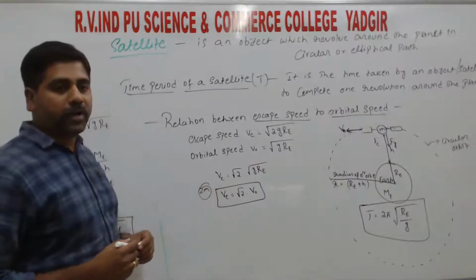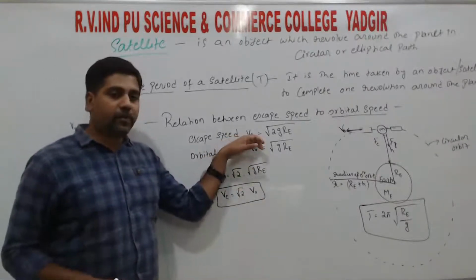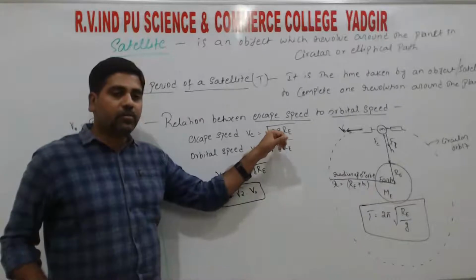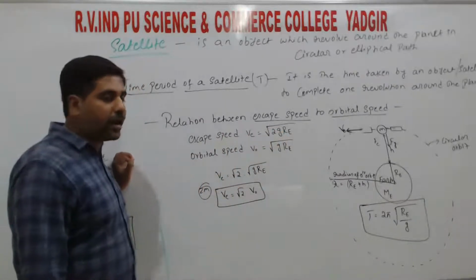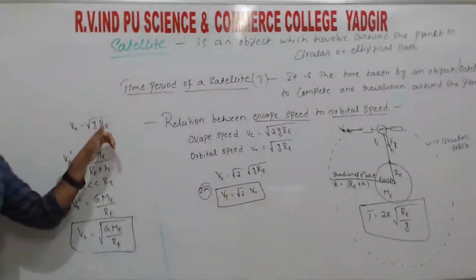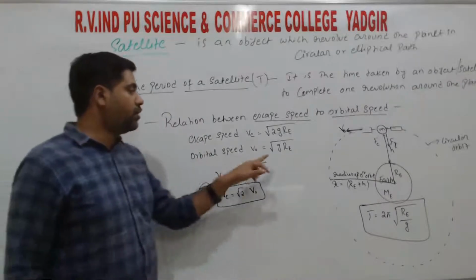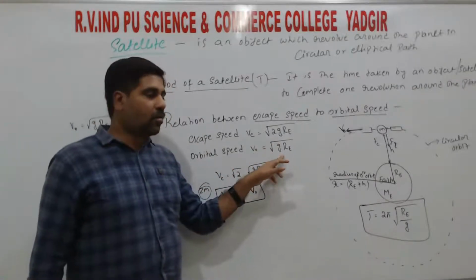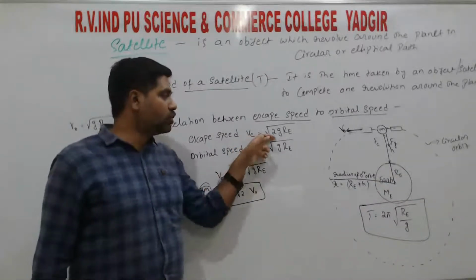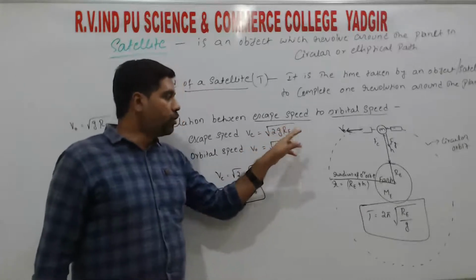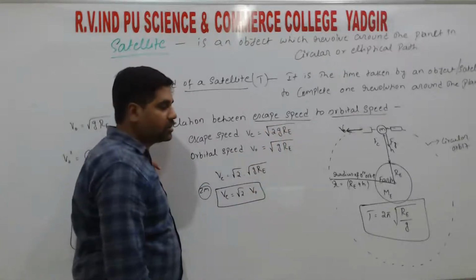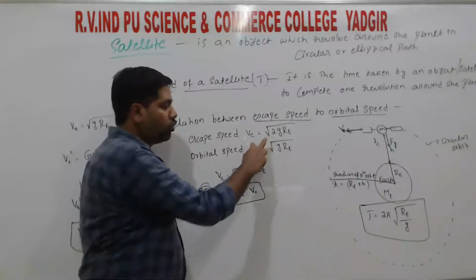So simple is that first we need to write the two relations. First one of escape speed ಗೆ relation, in the last class we derived this relation. So we need to write the relation in terms of acceleration due to gravity g, right? So same way orbital speed also we have derived in this class, that is Vo is equals to root of g into Re, right? So by observing these two relations, we can divide first equation by second equation, so we get Ve by Vo is equals to root 2 into root gRe divided by root gRe. So numerator and denominator root gRe get cancelled. So from that we can write Ve is equals to root 2 times of Vo.